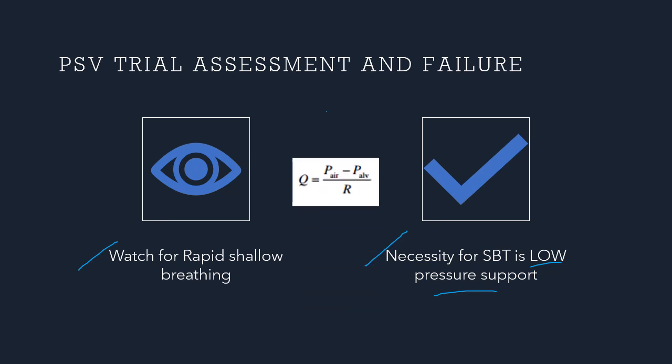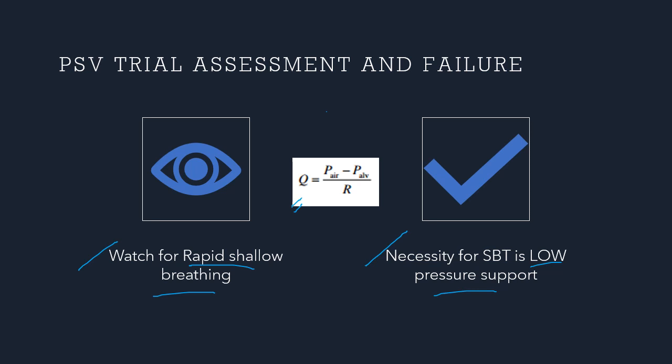So, how does this low pressure work? See, this is a formula that we have been seeing, no? The flow is the difference between the airway pressure and alveolar pressure divided by resistance. So, to maintain the proximal airway pressure at the set target, the ventilator will increase flow, thereby resulting in increased tidal volume. Okay. Low tidal volume with high respiratory rate is your rapid shallow breathing.